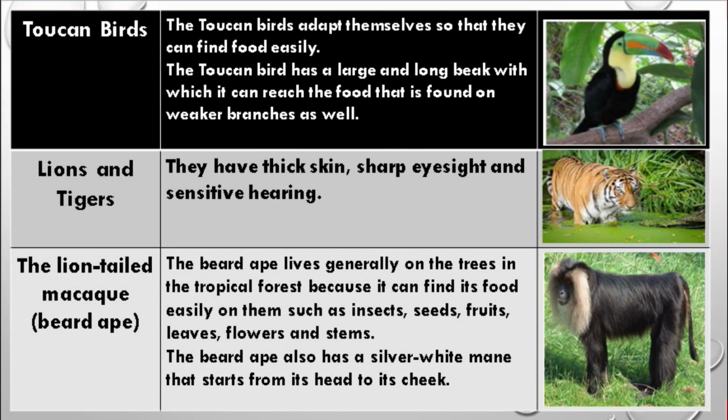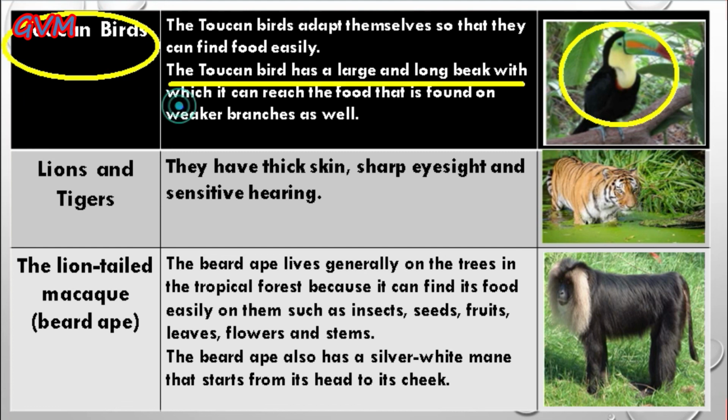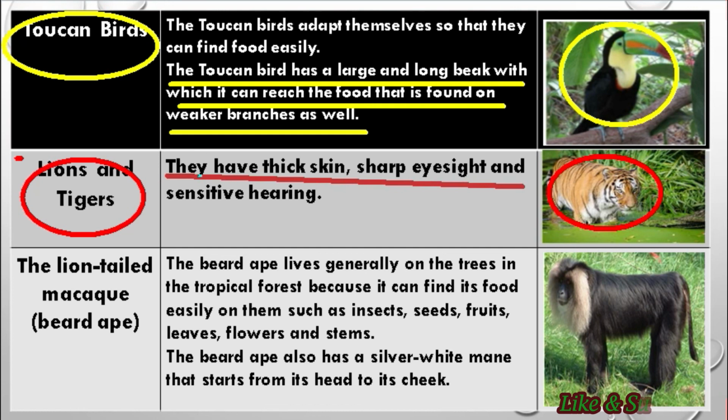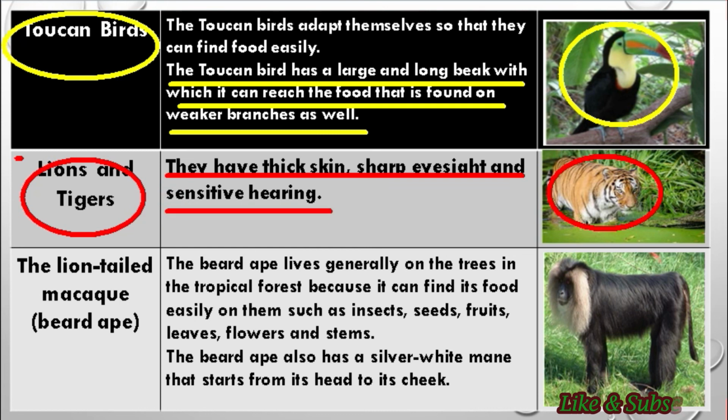Now students, the next animal is the toucan bird. Students, these toucan birds adapted themselves so that they can find their food easily, and for this the toucan has a large and long beak that can help it to reach food that is found on the weaker branches as well. Now students, the next animals are lions and tigers. Students, lions and tigers have very thick skin, sharp eyesight and sensitive hearing that helps them to locate their prey.